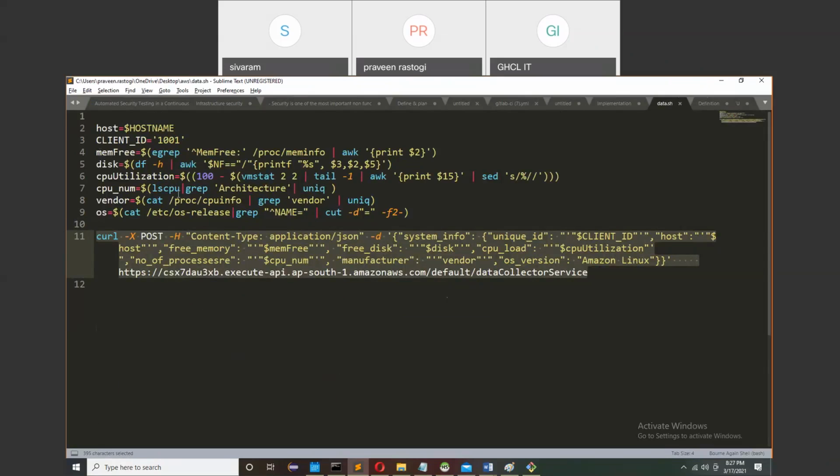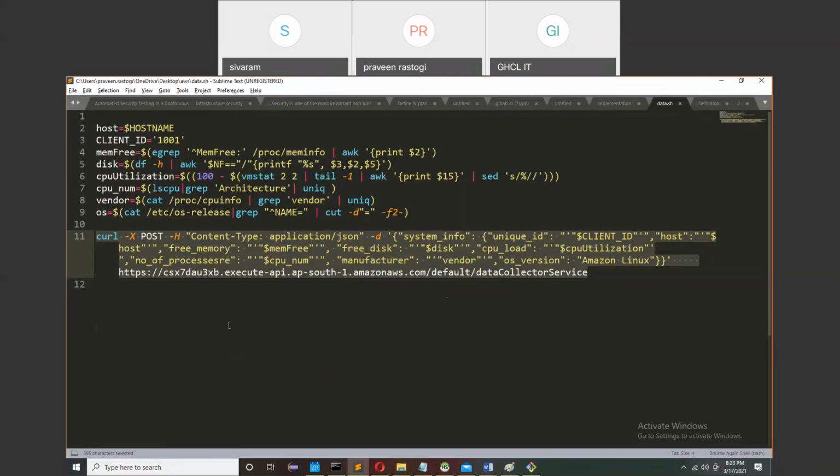On whatever server you put this script, it will get the information from that server. It is dynamic. You just need to copy this particular script on every server, and you don't need to do anything else. Got my point?